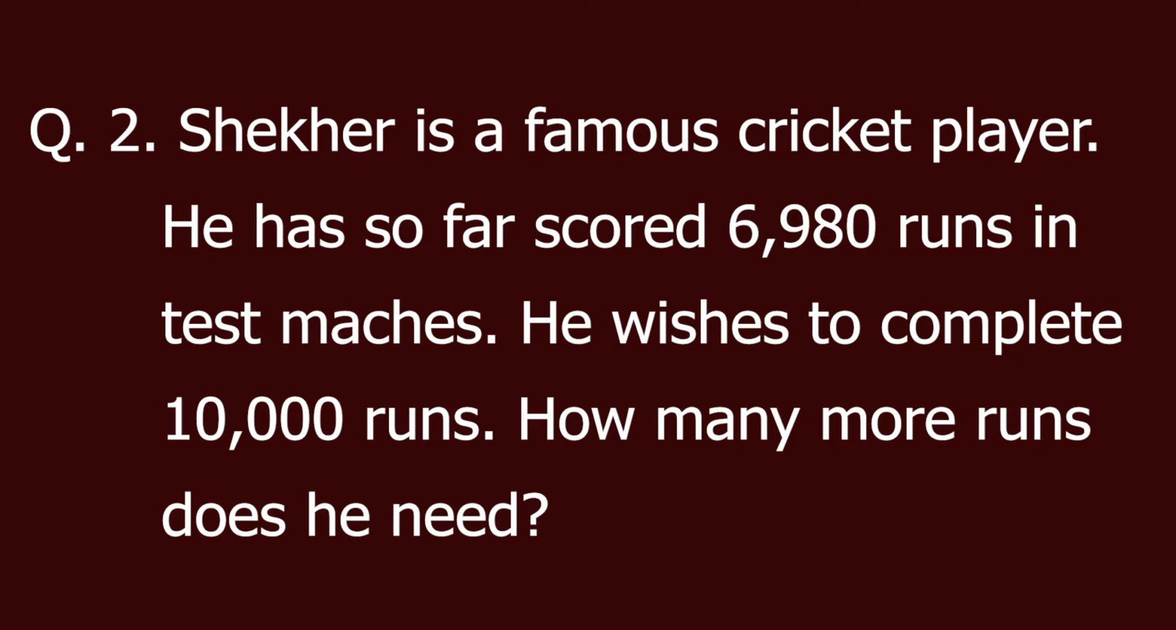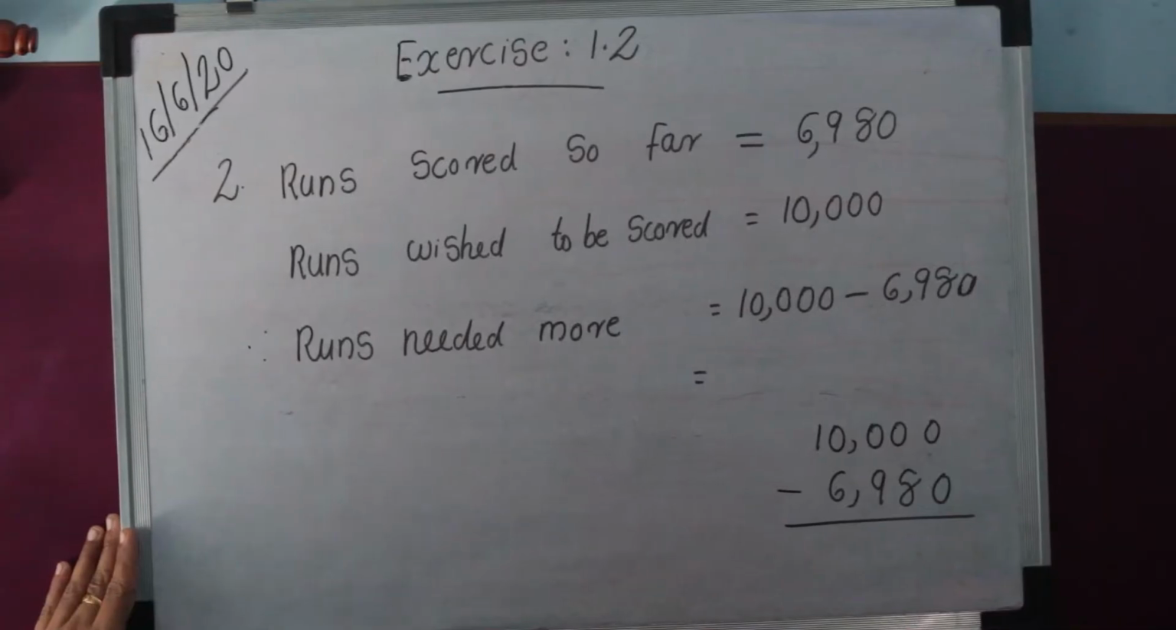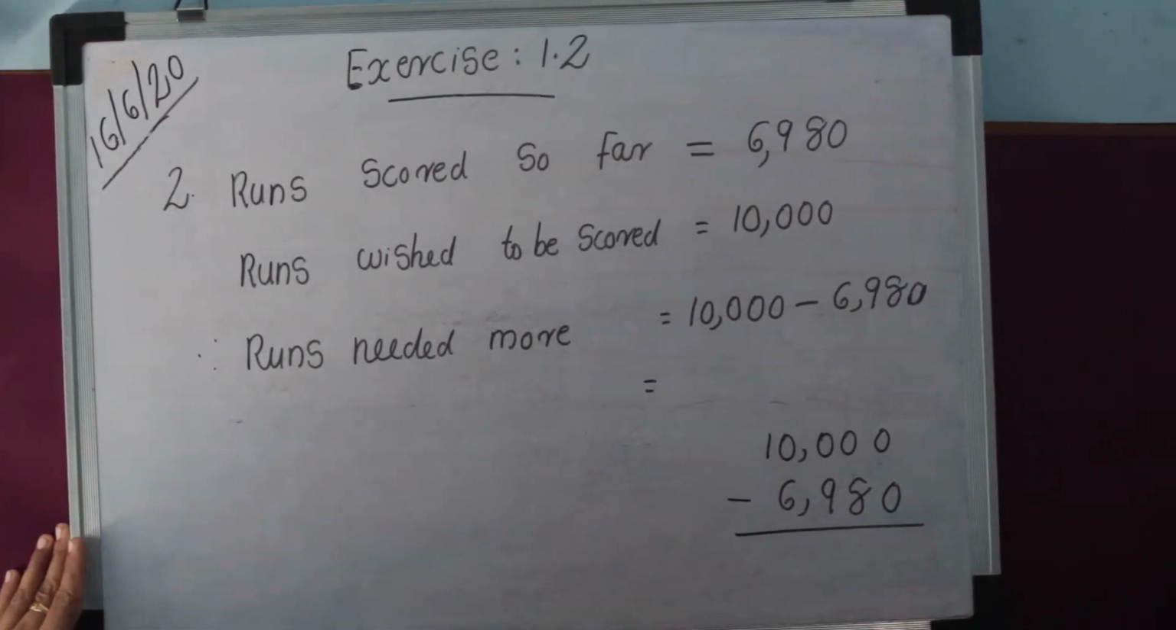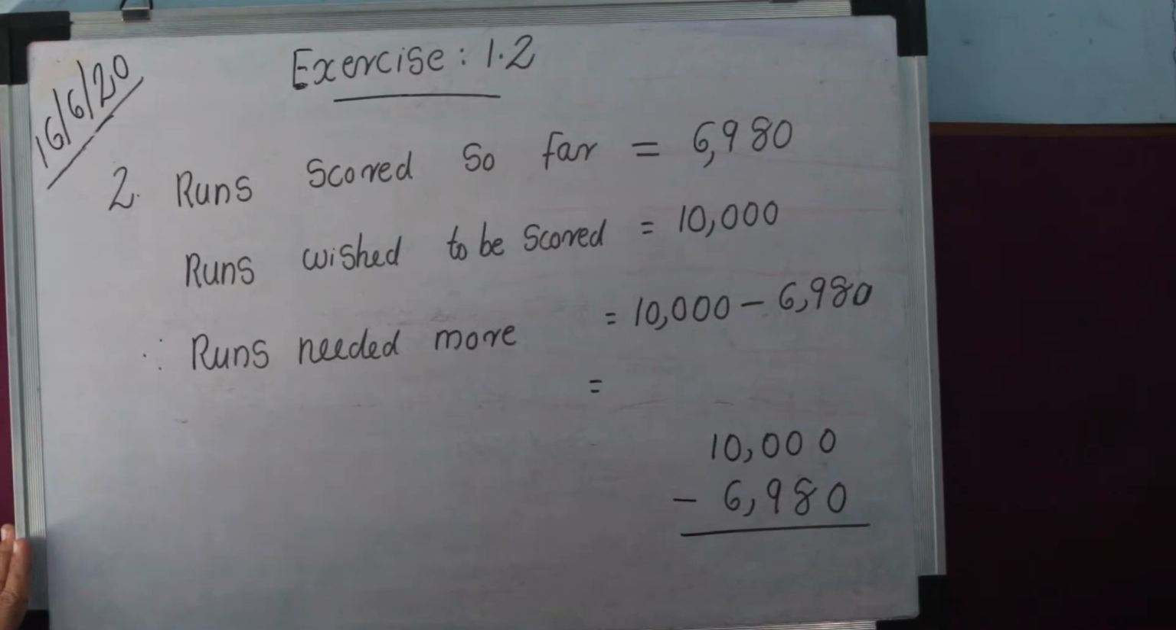Shekhar is a famous cricket player. Then he scored runs so far as 6,980. He wished to score 10,000. Then in that problem, how many more runs does he need? That means 10,000 minus 6,980. That is runs wished to be scored minus runs scored so far. Runs scored so far equals 6,980. Runs wished to be scored equals 10,000. Therefore, runs needed more equals 10,000 minus